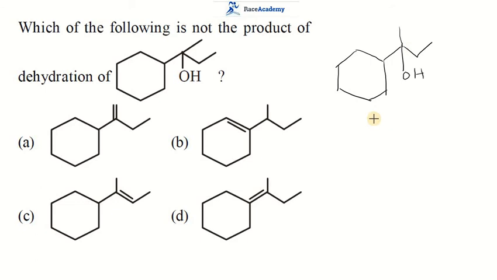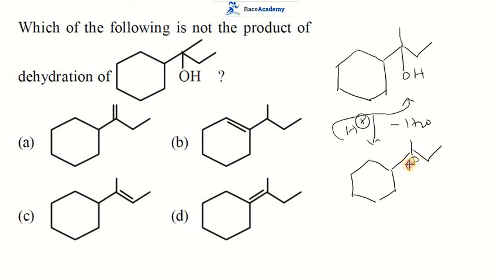This position will become positive. So once you remove the water molecule, tertiary carbocation formation takes place. So around this tertiary carbocation only we can expect double bonds. That means here we can expect a double bond, here we can expect a double bond, here we can expect a double bond.